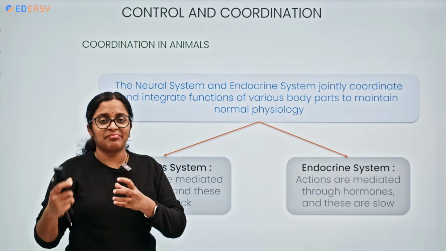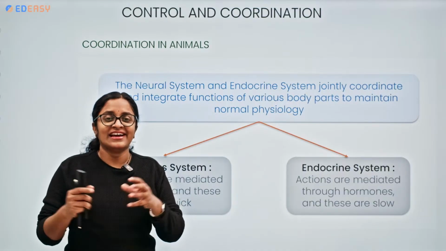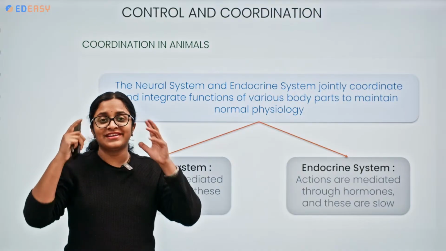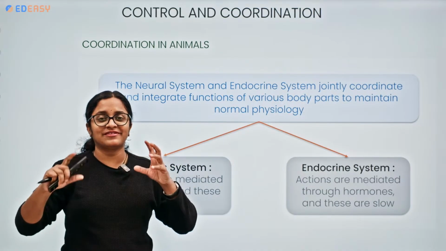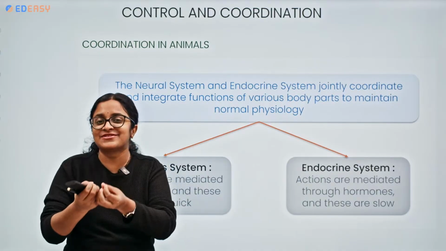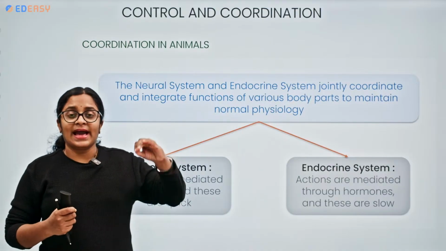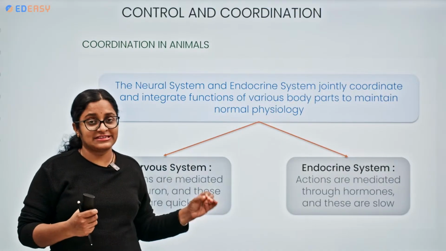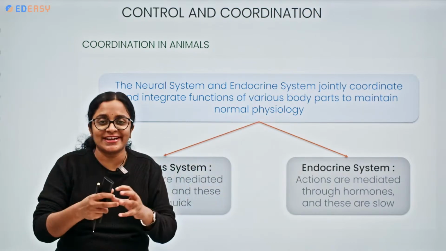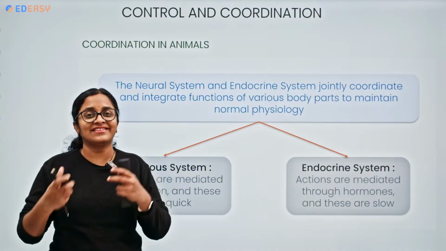That's the reason they pair you up with your co-classmates, and you both will do the work together very efficiently, with two different innovative brains, with two different innovative ideas. You put your best work possible. Yes, so in a similar manner, both the nervous system and the endocrine system jointly coordinate. It's like they are mutually coordinating with each other.